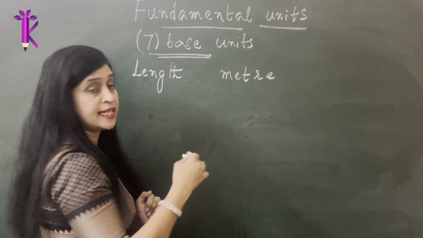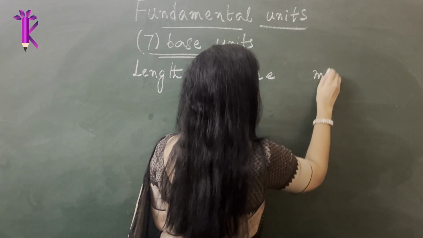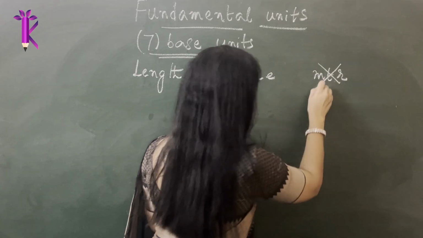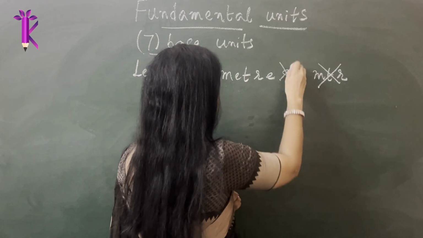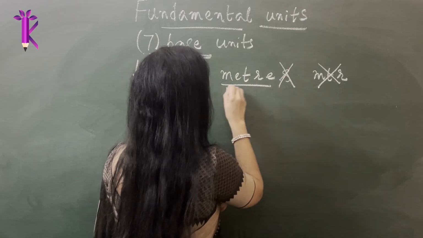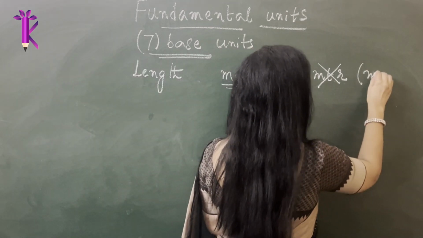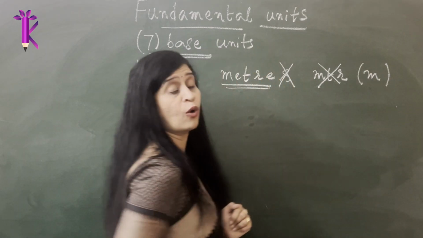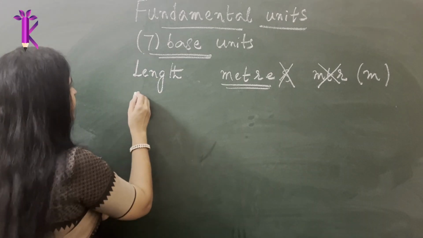I've seen a lot of people write this in short form as MTR, which is wrong. They sometimes add an S to it, which is also wrong. It has to be denoted only by the letter small m. Please keep that in mind.